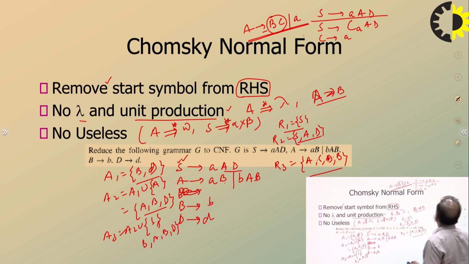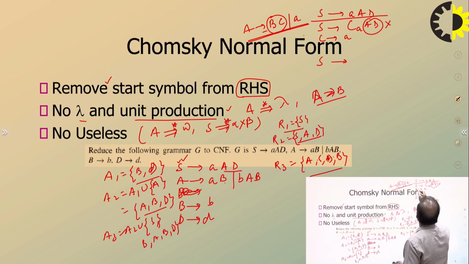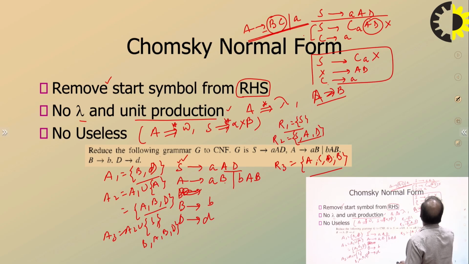Yes. And now take from the right-hand side, you can take this as, let's say, X variable, or you can take the left-hand side also, there is no problem. So ultimately this is converted into CA X, right? And X derives AD, okay, and CA derives small a. So this is the CNF of this production rule.